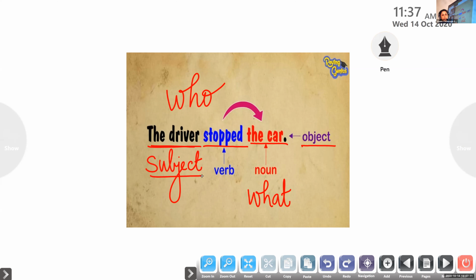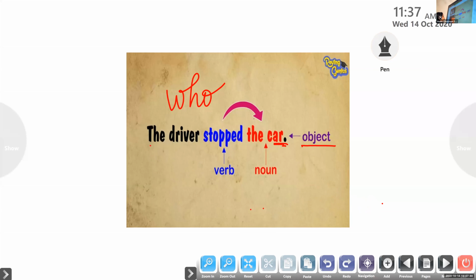subject of the sentence. In order to find out the object of the sentence, ask a question. In certain cases, you can ask the question, what? In other cases, we have to ask a question, whom? Is that clear? In this case, it's a car, a noun, an object. So it's a non-living thing, so we can ask a question, what? So what did the driver stop? The car. So the car is the object of the sentence here. Have all of you understood?